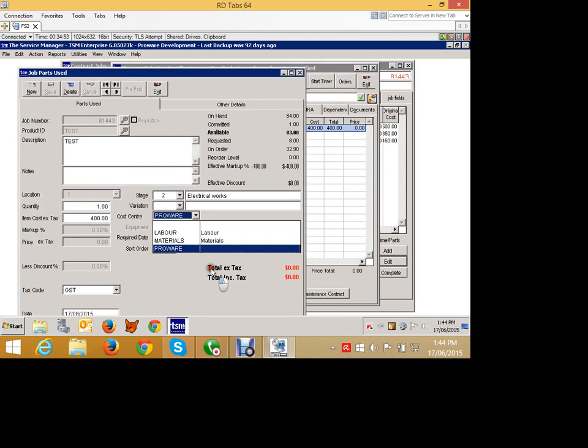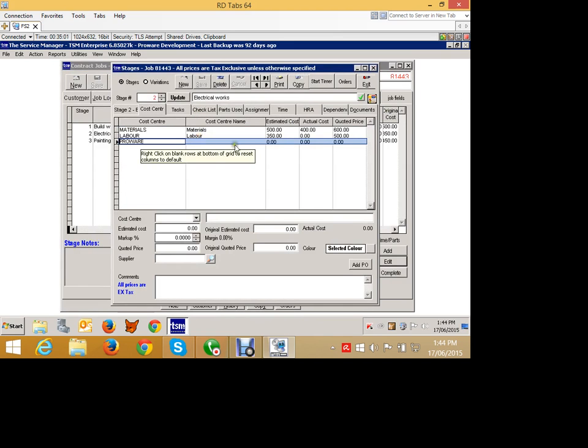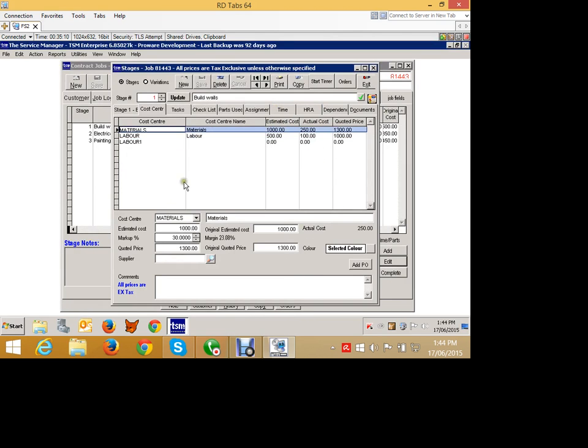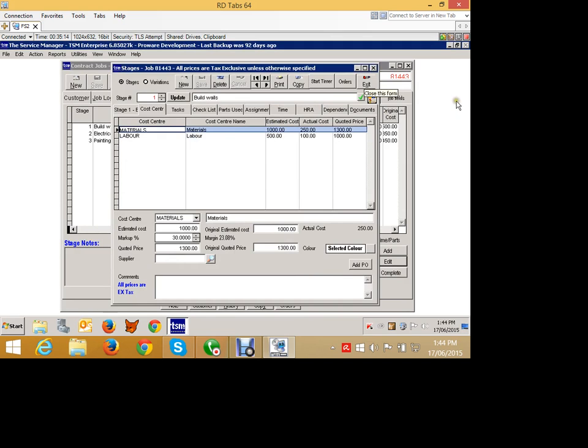That should have been, not ProWare, that should have been materials. Just delete that one. Delete those. There's a setup option to allow it to auto create cost centers or not.